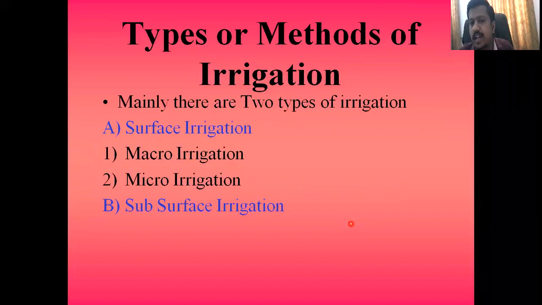Now what are the different types of irrigation that we have? See, mainly we are having two major types. We call it surface irrigation, and the second type we call subsurface irrigation. So in the surface irrigation we are having macro irrigation and we are having micro irrigation.